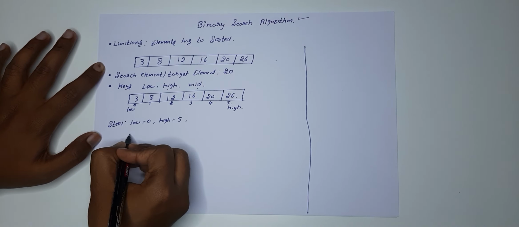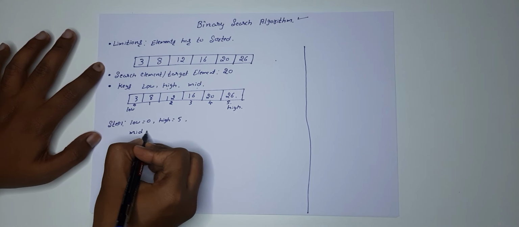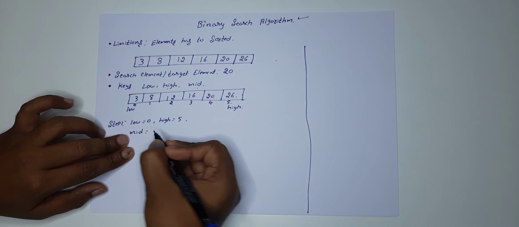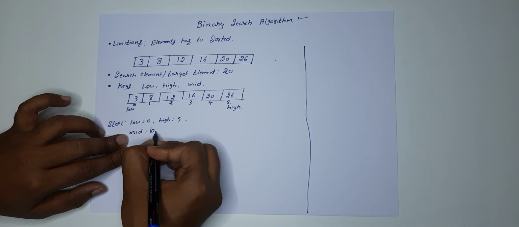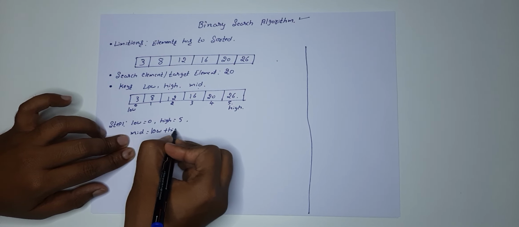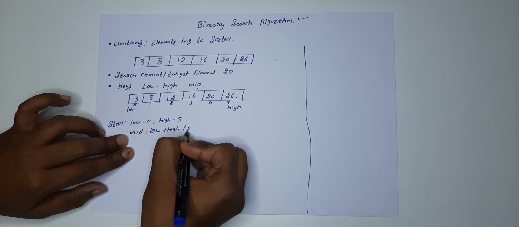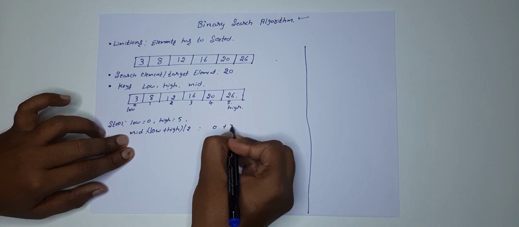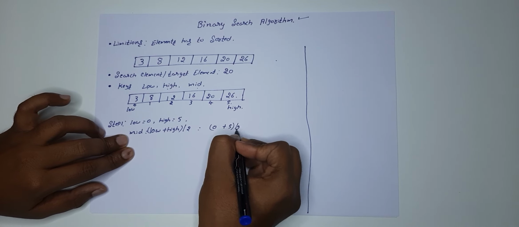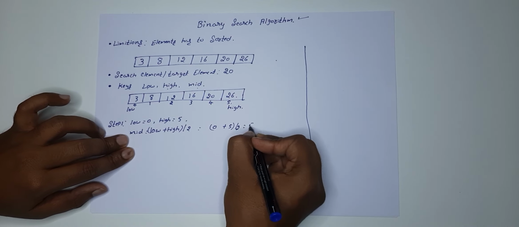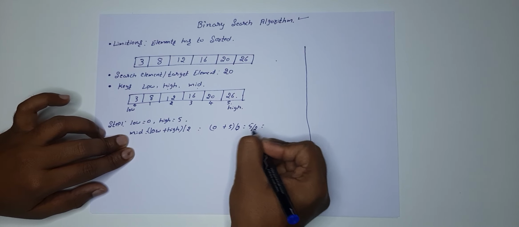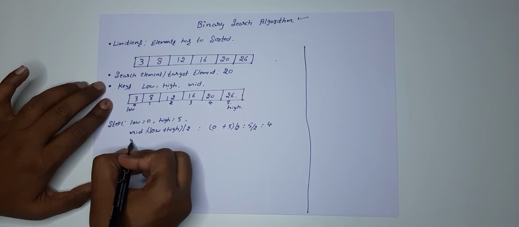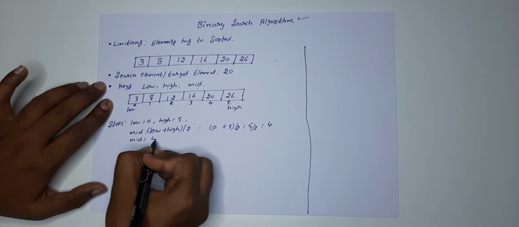How to find the mid? You need to find the mid over here. Okay, so mid is actually a formula: low plus high divided by 2. Okay, what is low over here? 0 plus 5 divided by 2, that is 5 by 2, which is 2 point something, so it will be 2. So mid will be at position 2.